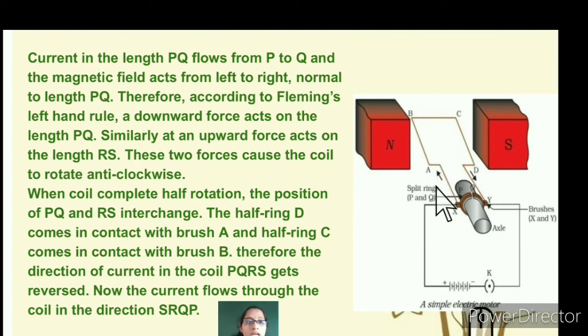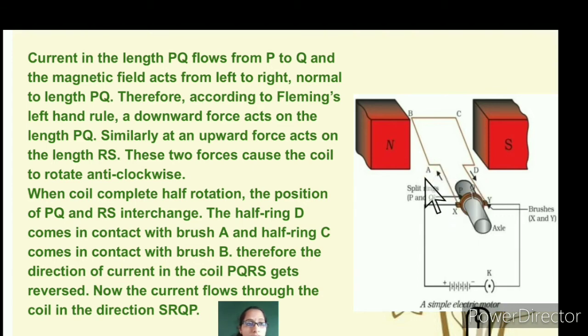When the position of AB and CD interchange, you can see PQRS interchange, the half ring, so X and Y you can see brushes, and split rings here. PQ or AB you can take as per your wish.